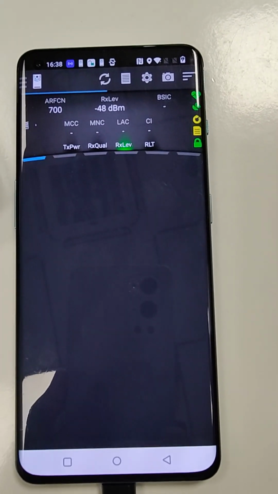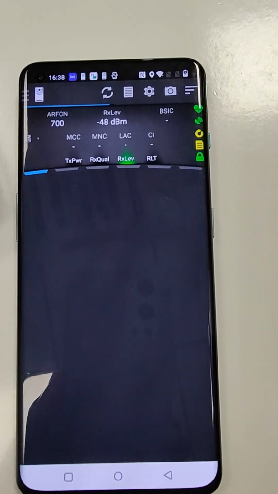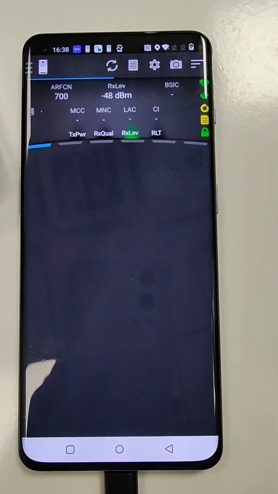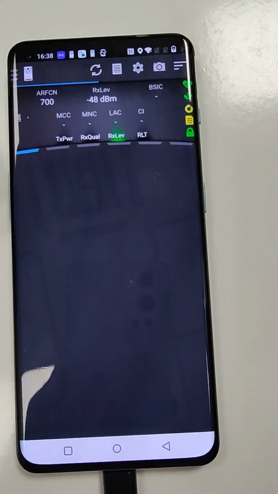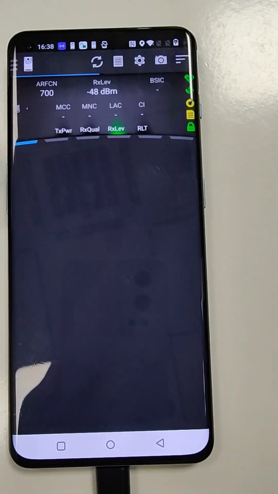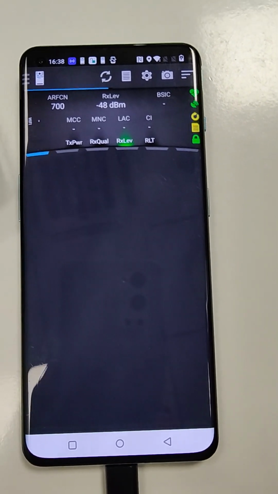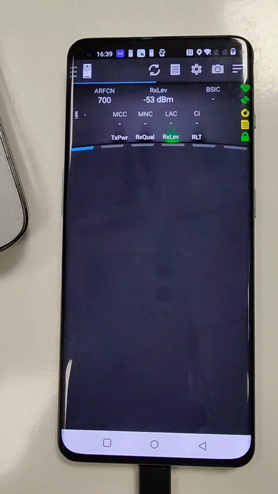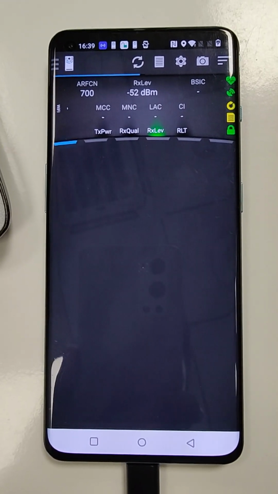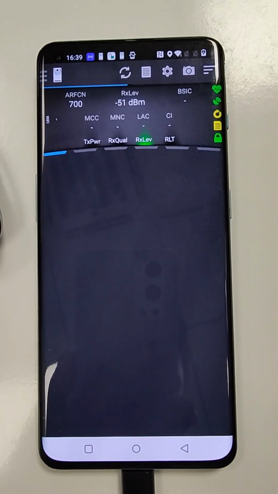Pocket is successfully launched. We don't have a SIM card in the device, so we cannot see RF parameters here. Okay, now we can see Pocket is working fine. Thank you all.